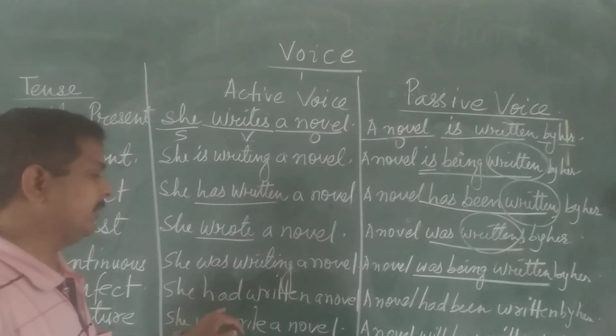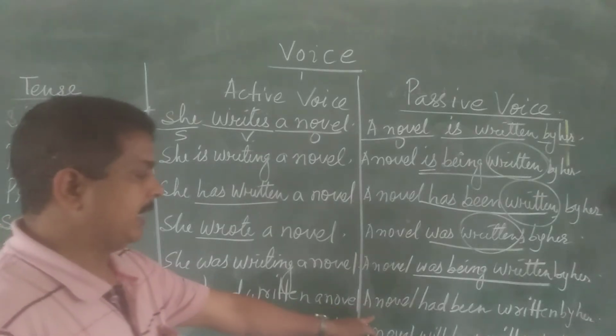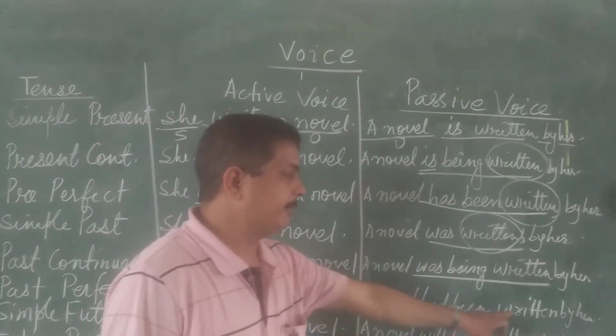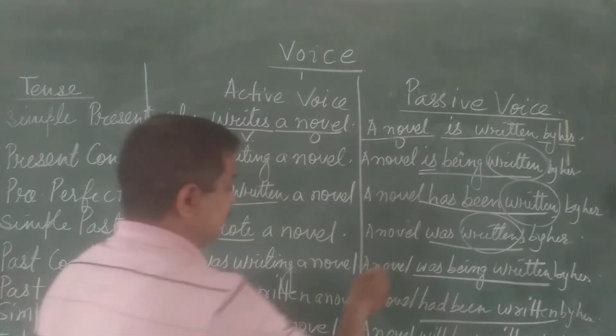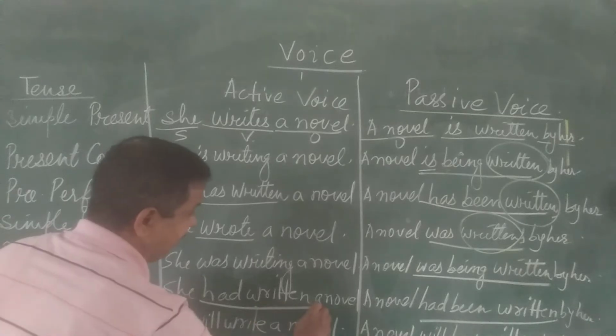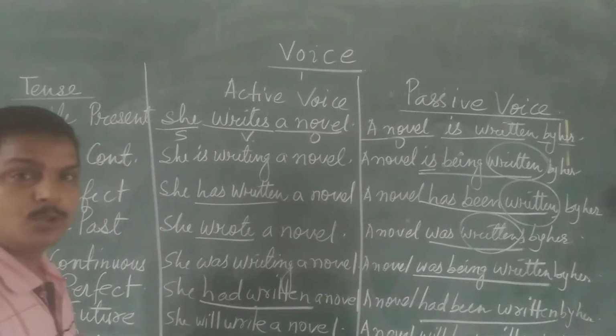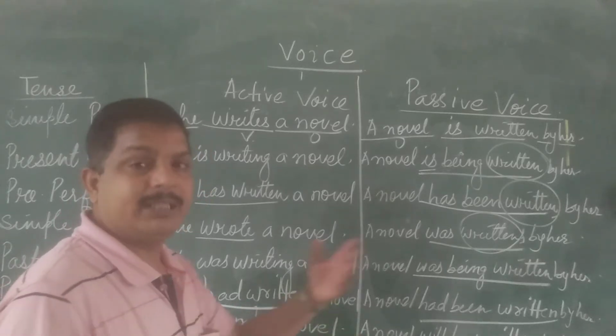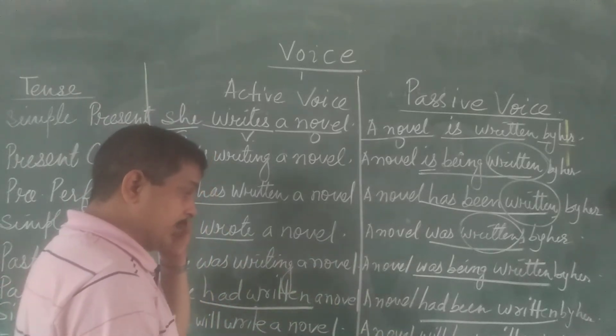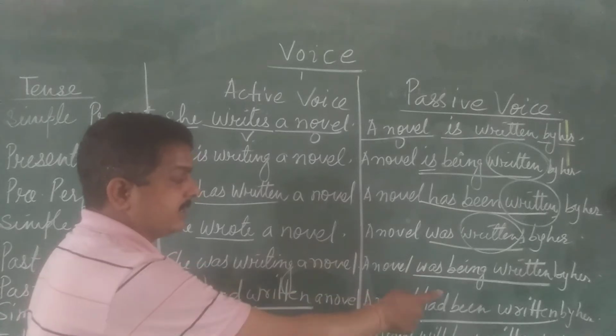She had written a novel. A novel had been written by her. So there are no more changes. Only had written and had been written. So this is the slight difference. If you are using be, then it becomes passive voice. So you have to take care of all these things.